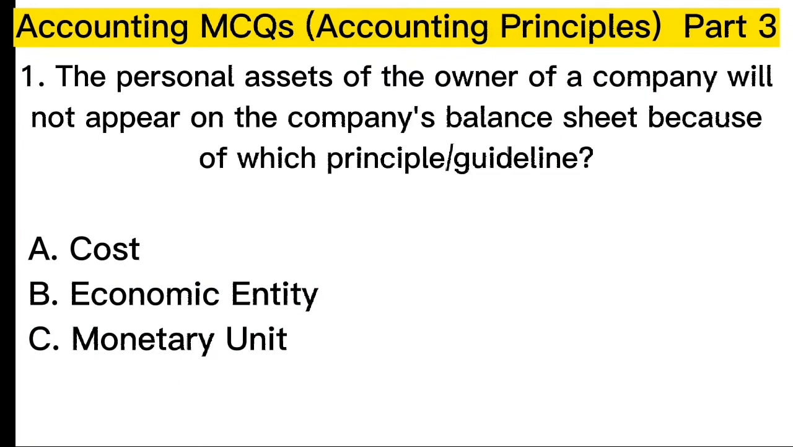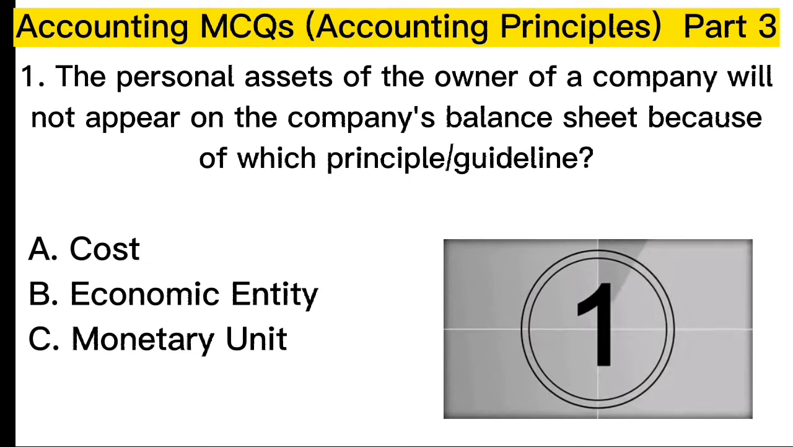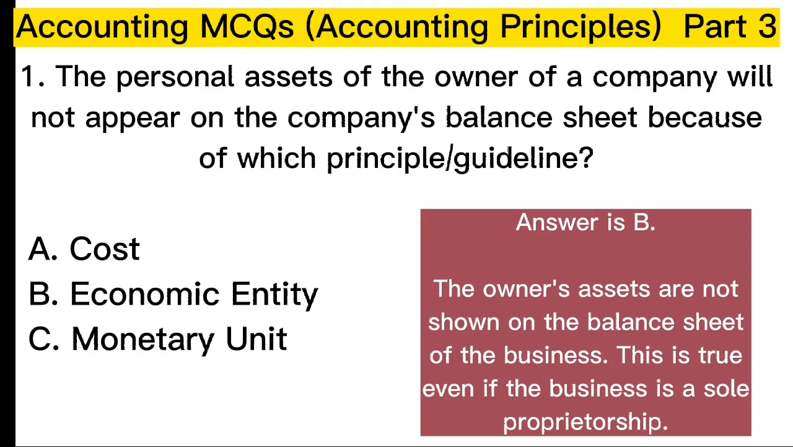1. The personal assets of the owner of a company will not appear on the company's balance sheet because of which principal guideline? Correct answer is B.